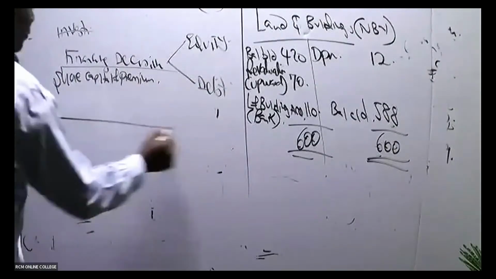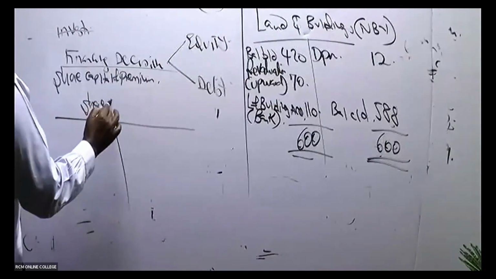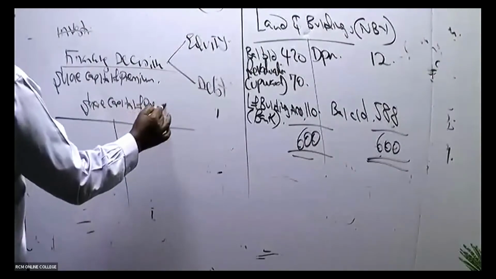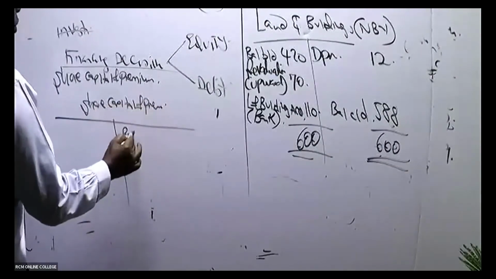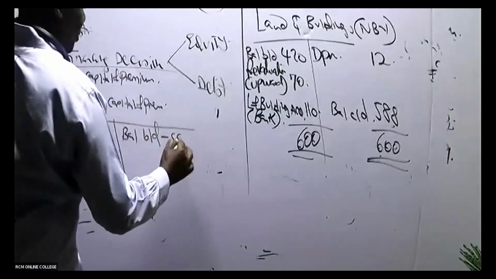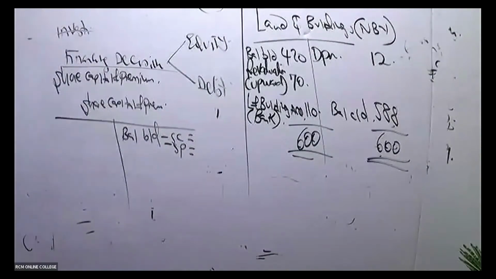Of course, most of you love the T accounts. You'll have to do a T account somewhere there. So we have here share capital and share premium. These are liability accounts. So you give me the balance brought down in 2022.